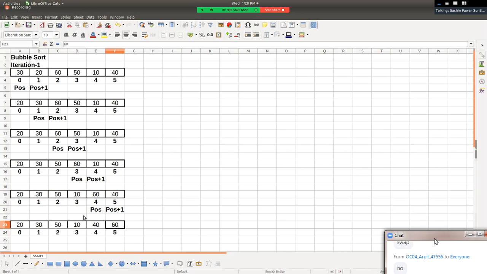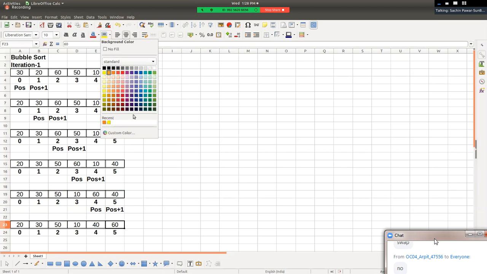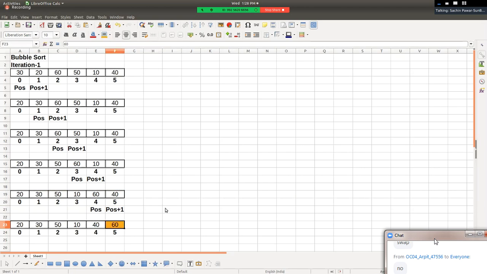In the first iteration, the largest element gets settled at its appropriate position, that is at the last position. Please check, guys, 60 is now fixed in first iteration. Now we go to the next iteration, the second iteration. Again in iteration number 2, we'll apply the same logic.